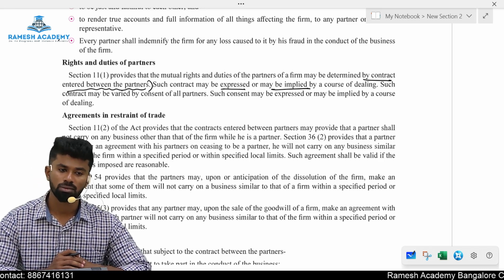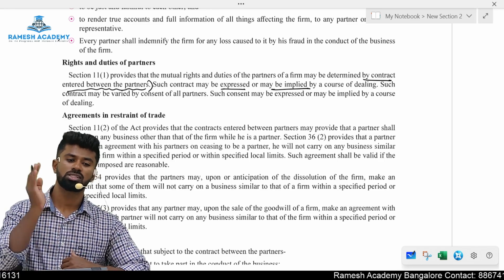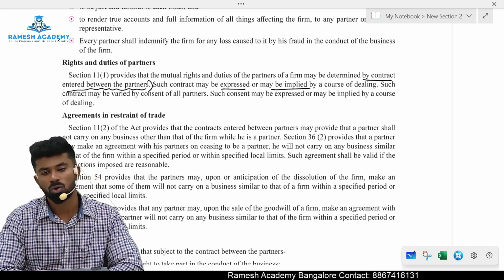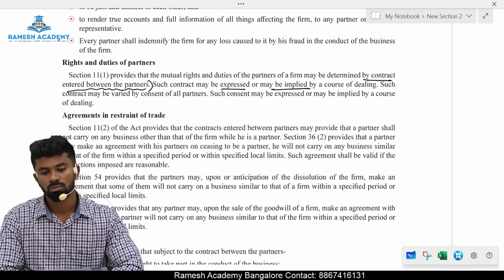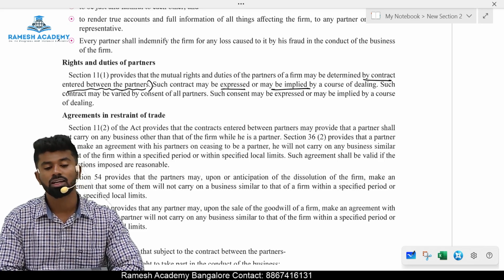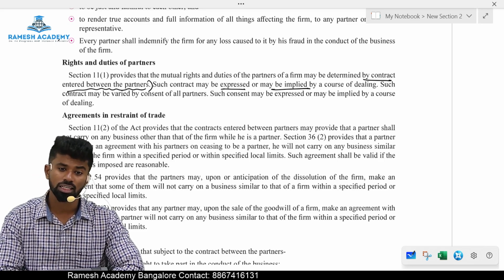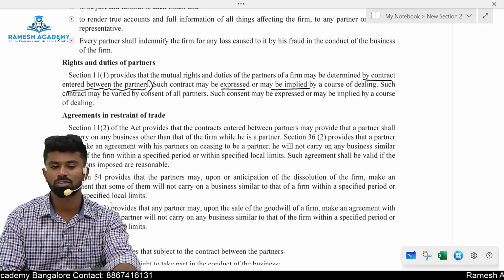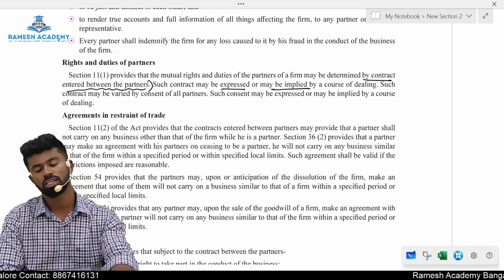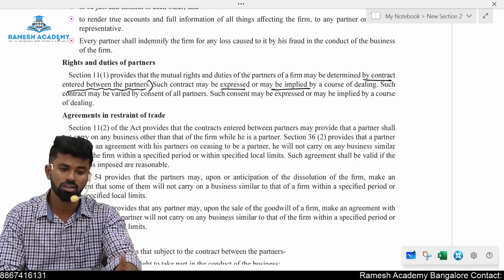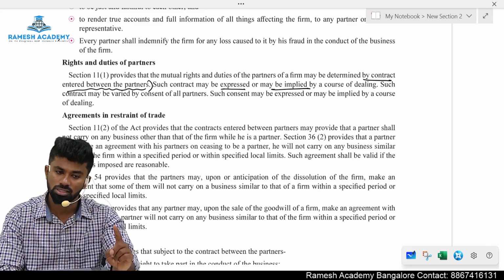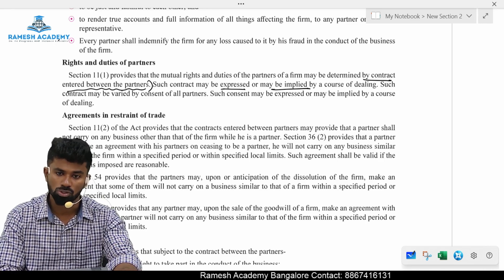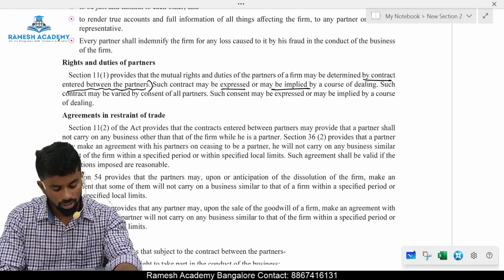Section number 27 provides any agreement which restricts a person's right to carry a lawful business or trade is considered void, not enforceable by law. But one of the exceptions is an agreement in restraint of trade in case of a partnership agreement. The partnership agreement can restrict a partner from carrying what business? Any business when he is a partner, and the same business after retirement. Is it valid? The answer is yes, it is valid, and does not amount to an agreement in restraint of business or trade.